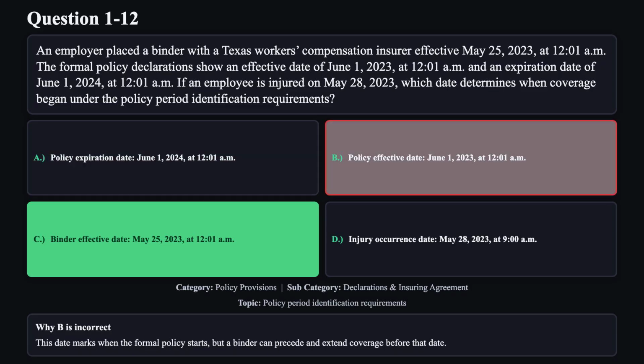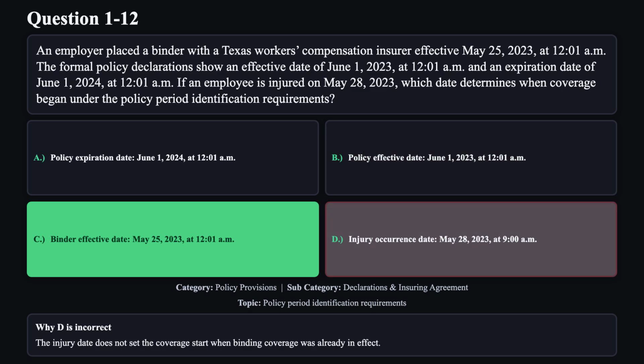Reason B is not correct. This date marks when the formal policy starts, but a binder can proceed and extend coverage before that date. Reason D is not correct. The injury date does not set the coverage start when binding coverage was already in effect.